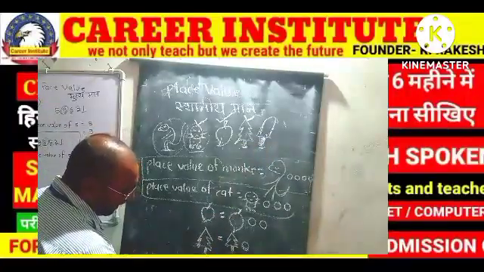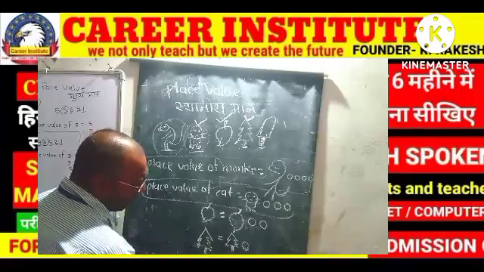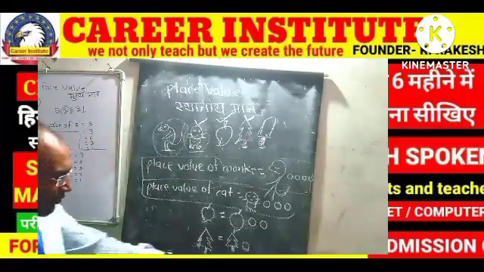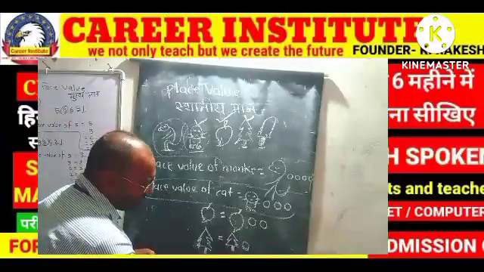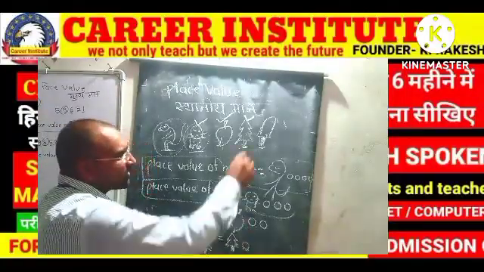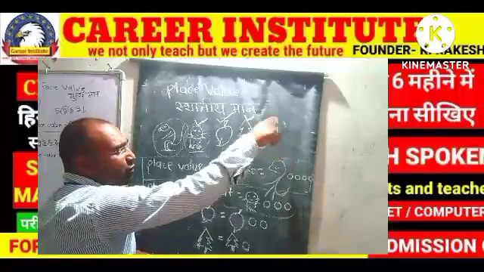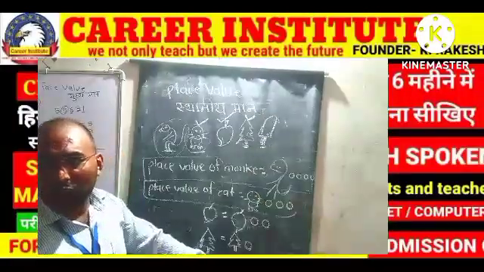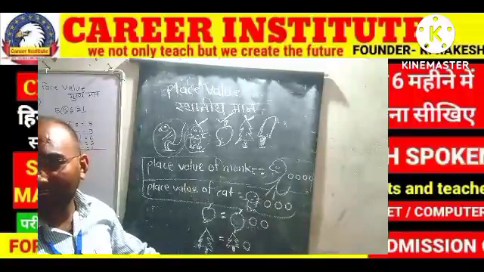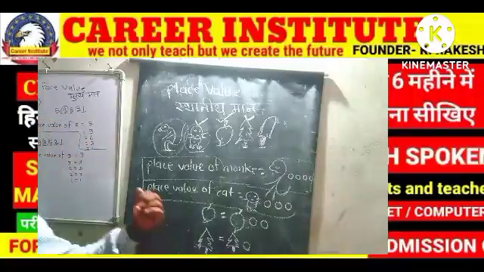Now we will find out the place value of ice cream. So first of all what we have to write down? Ice cream. Now after ice cream is there anything? Ice cream के बाद कुछ बचा है? इसके बाद कुछ आएगा? Okay, so this is the final answer. Okay. Now just draw this.